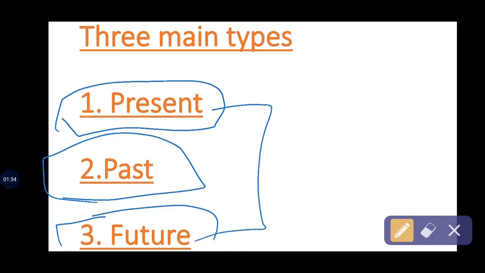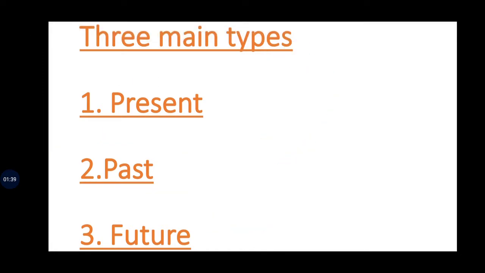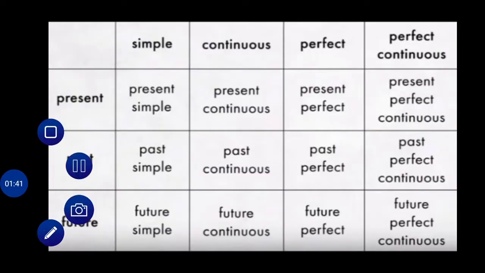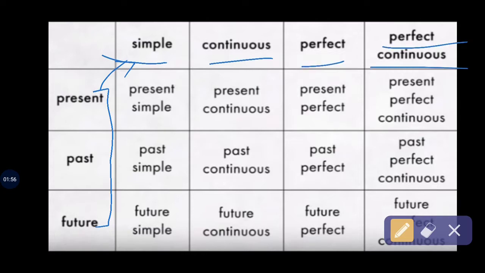I know you all know these three types, and here are the subtypes of these main types: first, simple; continuous or progressive; perfect; and last one is perfect continuous.